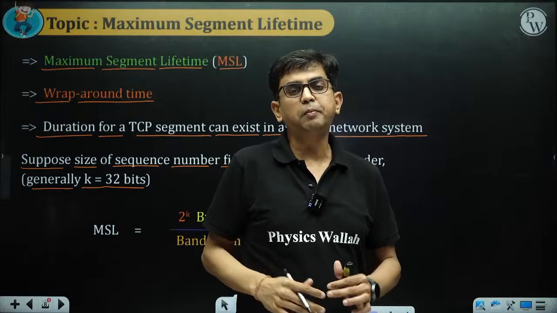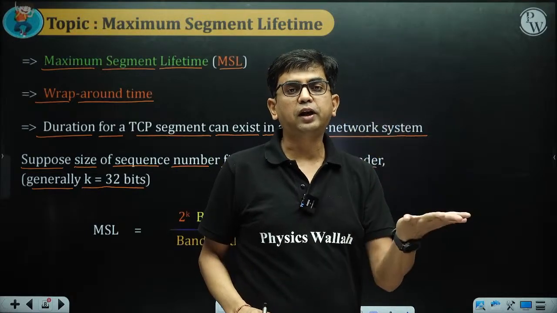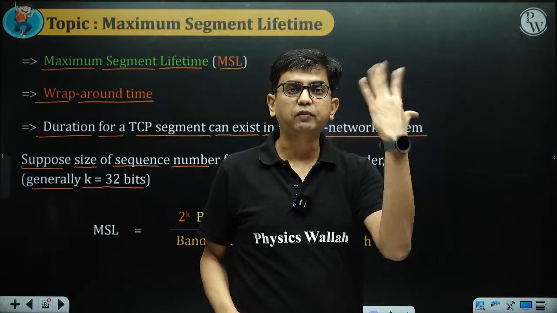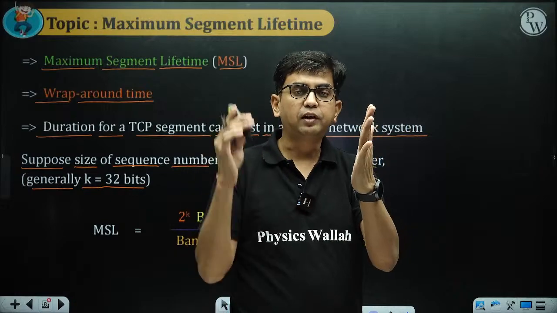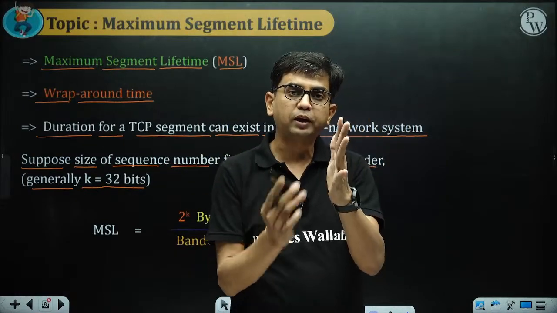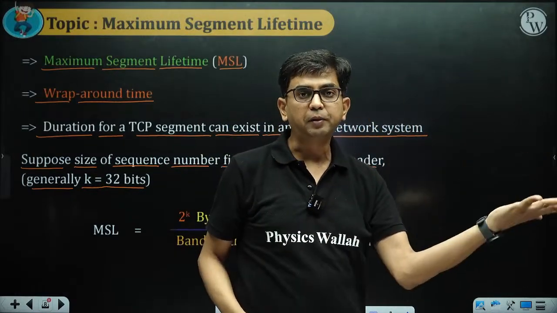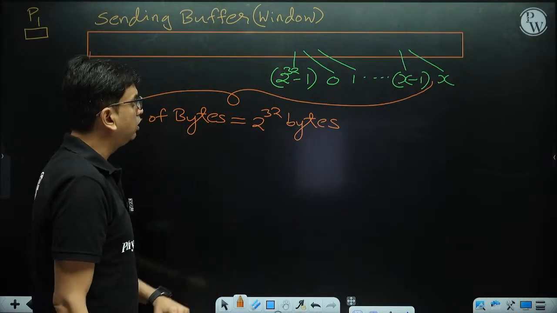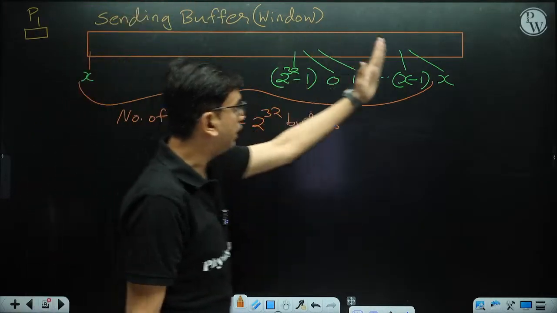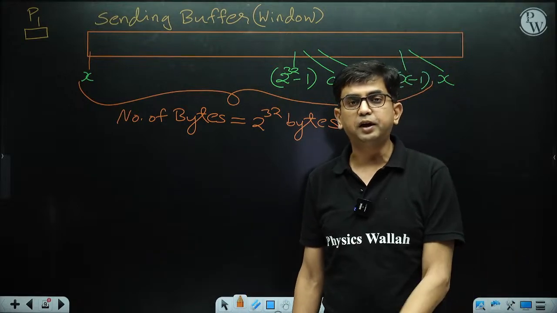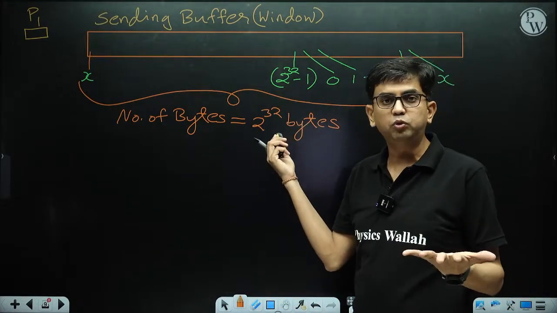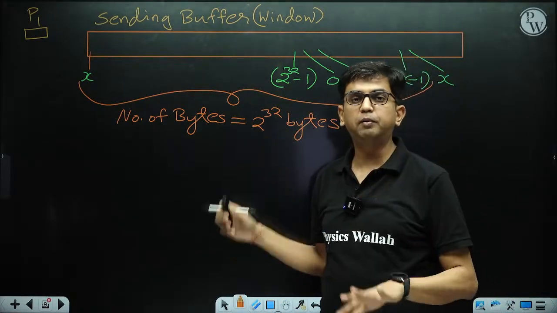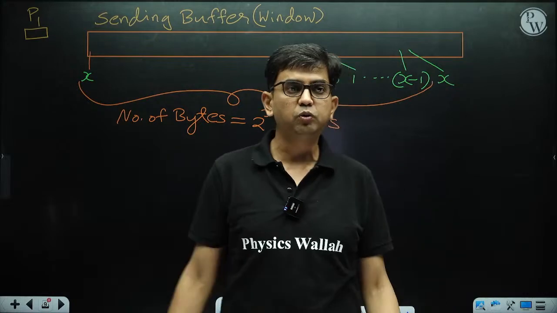So using a k-bit sequence number, how many bytes can we address? 2 to the power k bytes we can address, and then the same sequence number is repeated after 2 to the power k bytes. Here the sequence number is 32 bits long, so the same sequence number is repeated after 2 to the power 32 bytes.